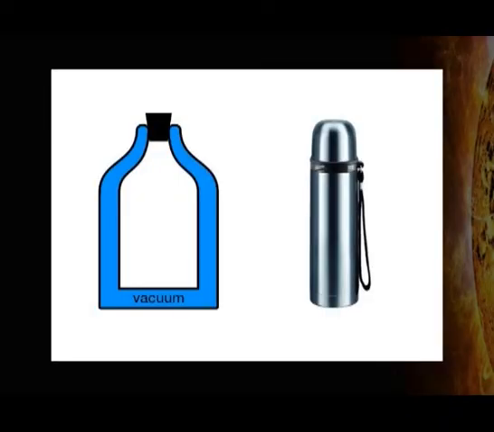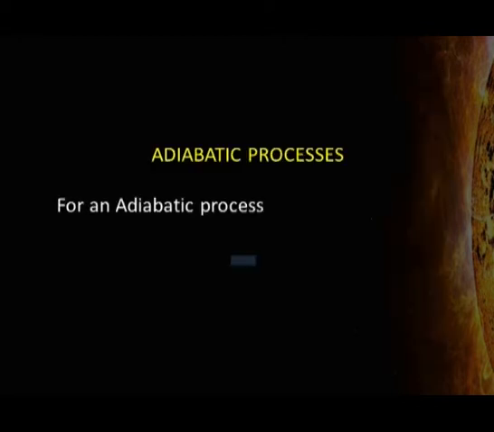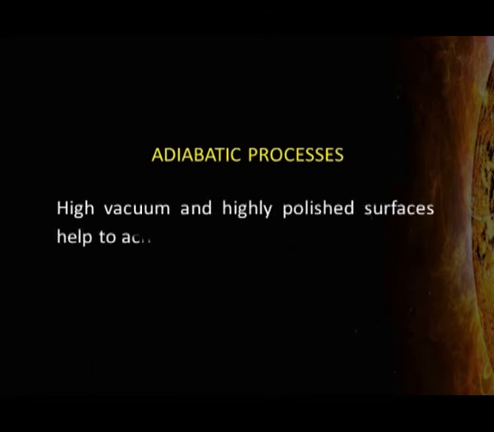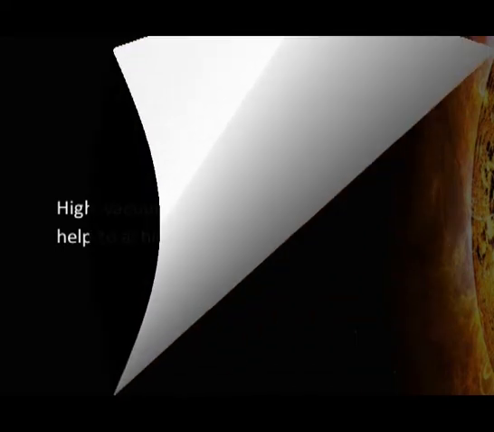In adiabatic process, no energy or heat can be exchanged between the system and the surroundings. This can be achieved by placing the system in a thermos flask, meaning an insulated system. Here dQ is equal to 0. High vacuum and highly polished surfaces help to achieve the adiabatic process.